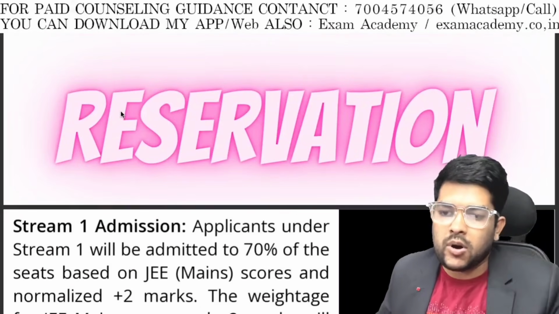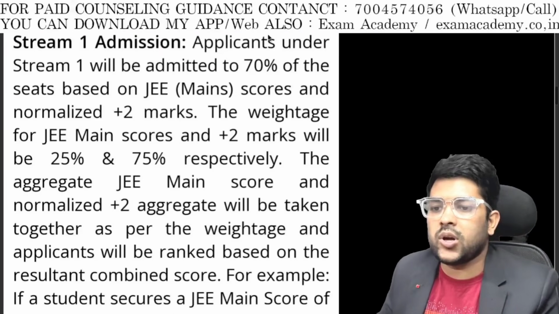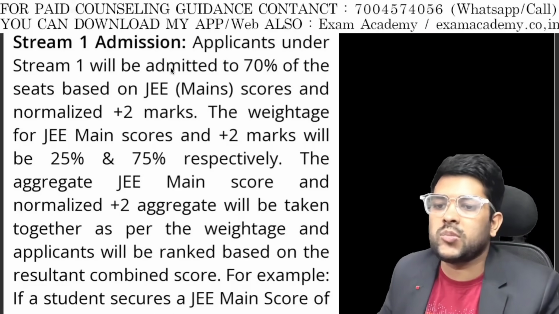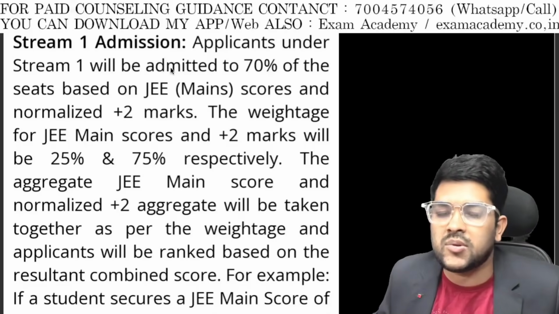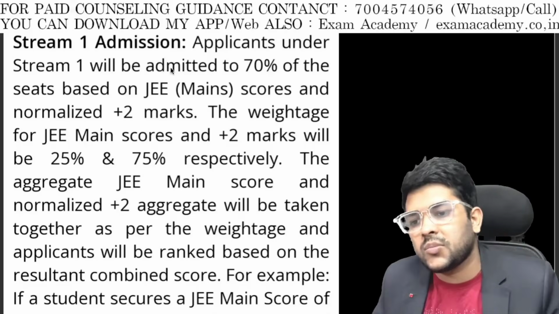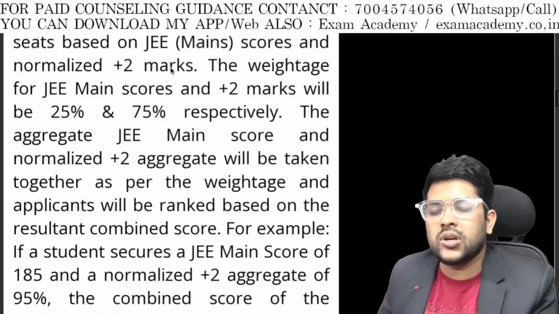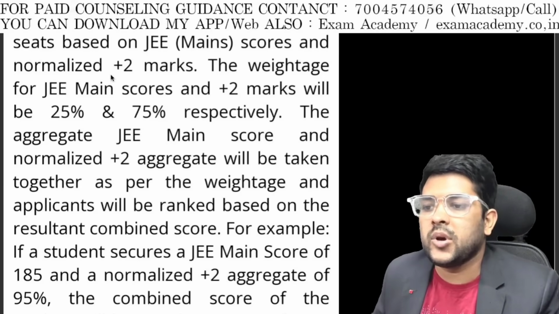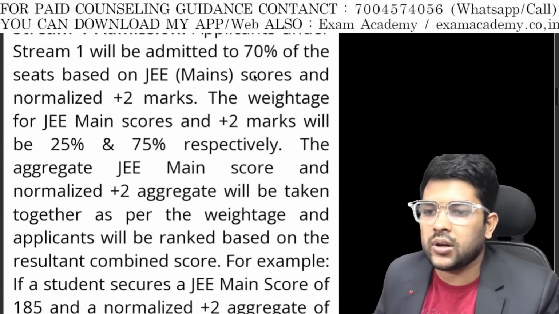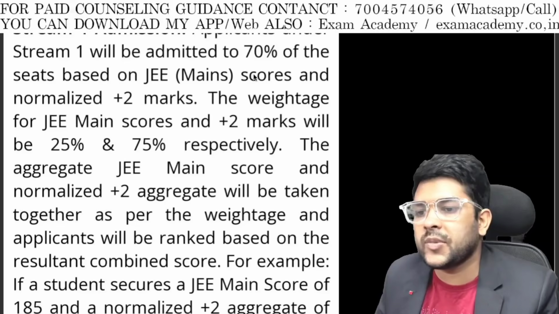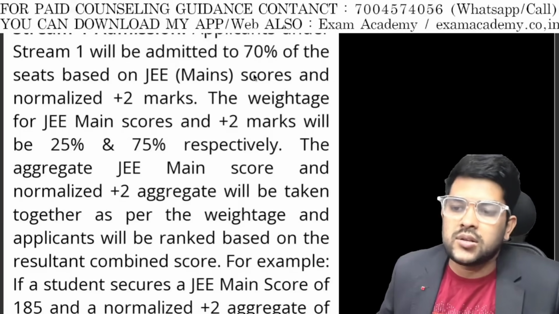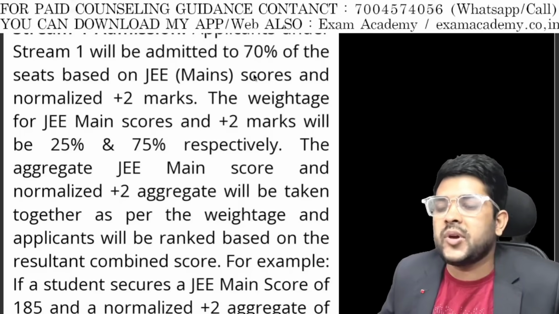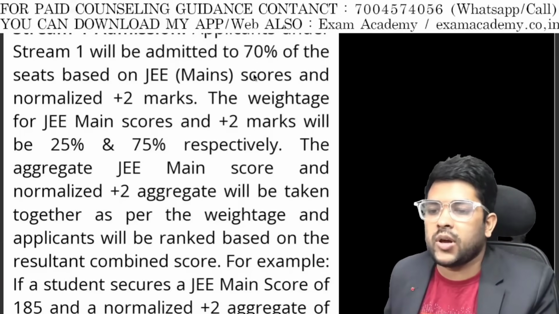Now let's talk about reservation, which is very important. A Stream 1 applicant will be admitted to 70% of the seats based on JEE Mains. In that 70%, normalized plus 2 marks, that is JEE Mains plus plus 2 marks, will be taken for this stream, and you will get a rank.